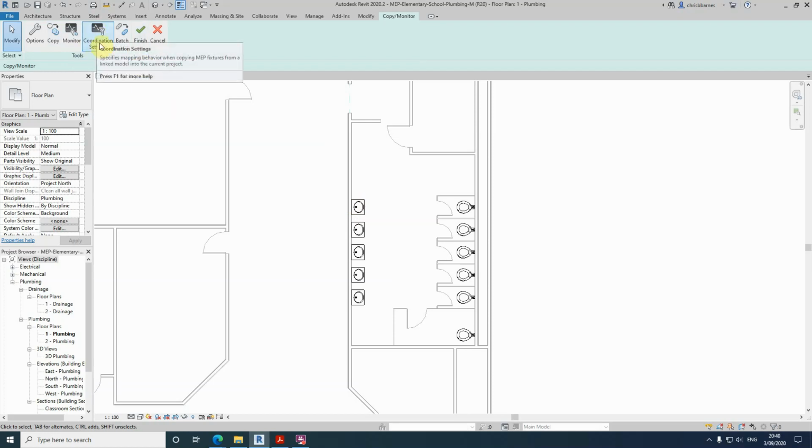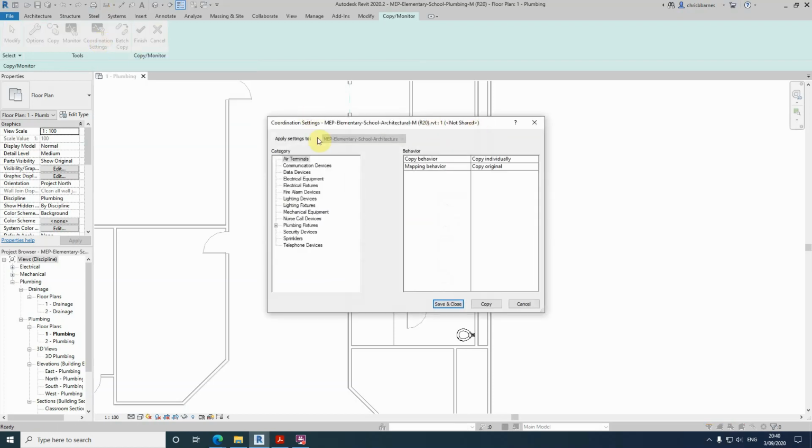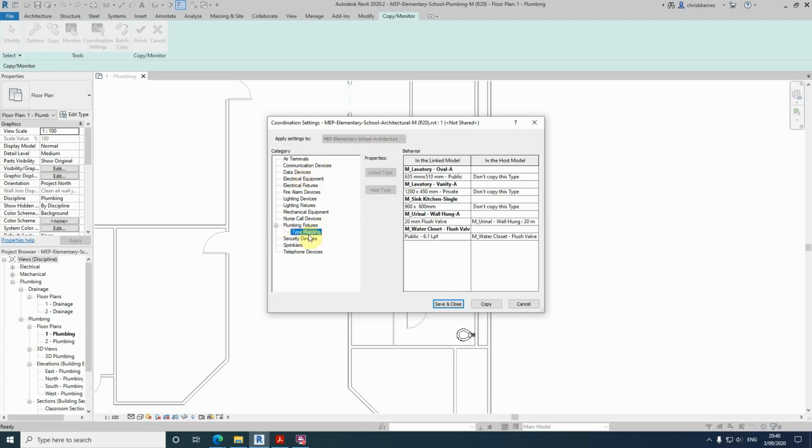Before we continue, we're going to click on Coordinate Settings, and this brings up this table, and then we're going to go to here for the plumbing fixtures type mapping. As you can see, these 3 items weren't copied, only these 2 were.